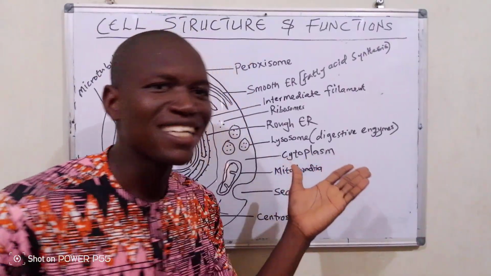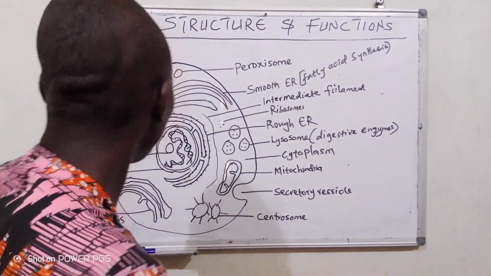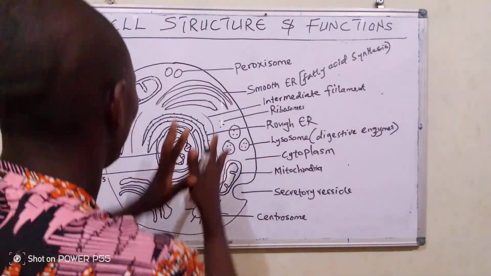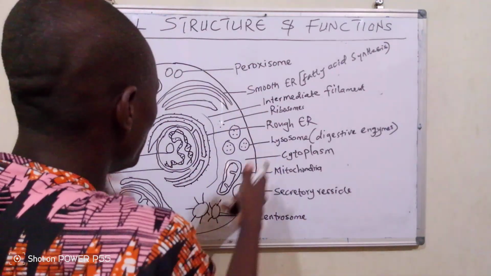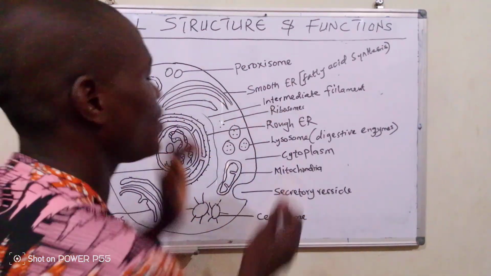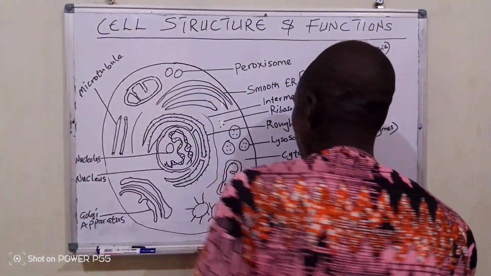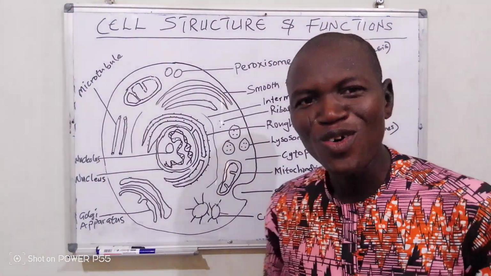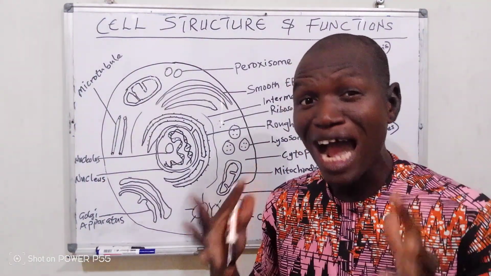The next is the cytoplasm. Of course, we know what cytoplasm is. This is the semi-fluid that is holding all the cell organelles in place. That's what cytoplasm is. When we go to the mitochondria, oh, we know this to be the powerhouse.